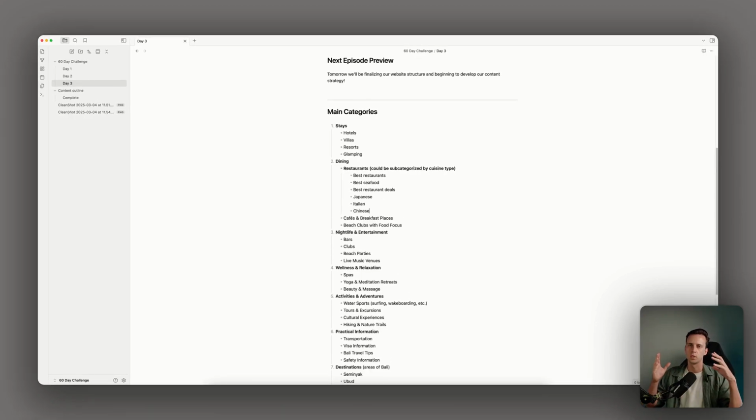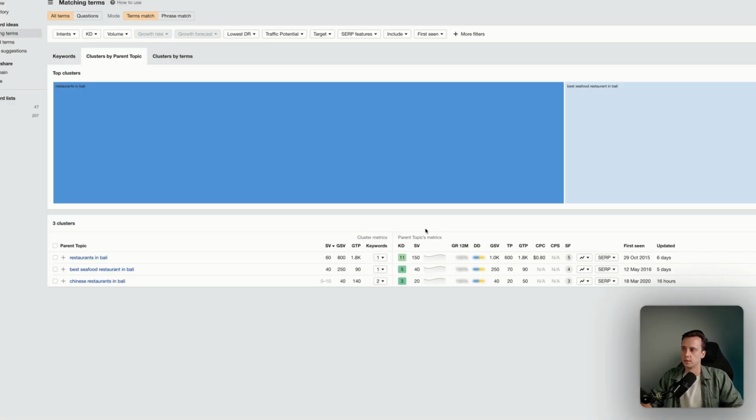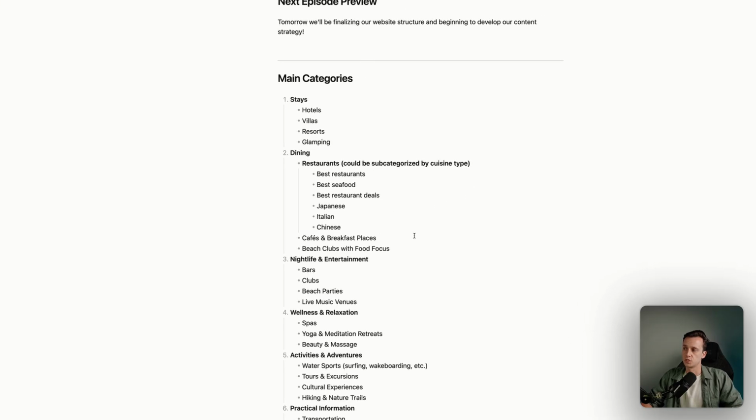So basically, once we start visiting those places, we need to define which cuisine or which sort of kitchen they are, and then make a special category for those restaurants. And then also, once we get a lot of Chinese restaurants, we can make a landing page with the best Chinese restaurants in Bali. Because it doesn't really make sense, if we only visit one Chinese restaurant, to make a landing page for it. We can just filter if people are looking for Chinese food.